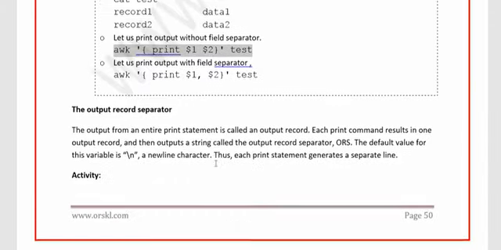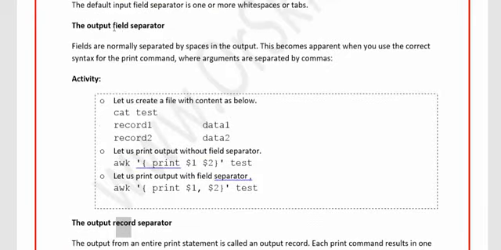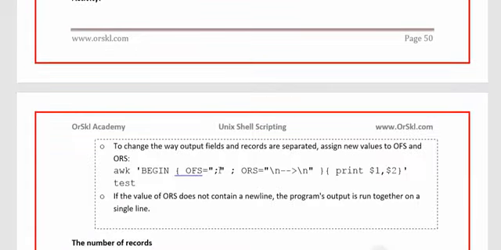Let us come back. And how do we handle record separator? Field separator is nothing but, field is nothing but each and every column. How do you separate? And in case you have some record separator, that means if you have your user specific records that have to be separated, how do you do it? You have output field separators. To change the output fields and record separators, OFS is output field separator, ORS is output record separator.